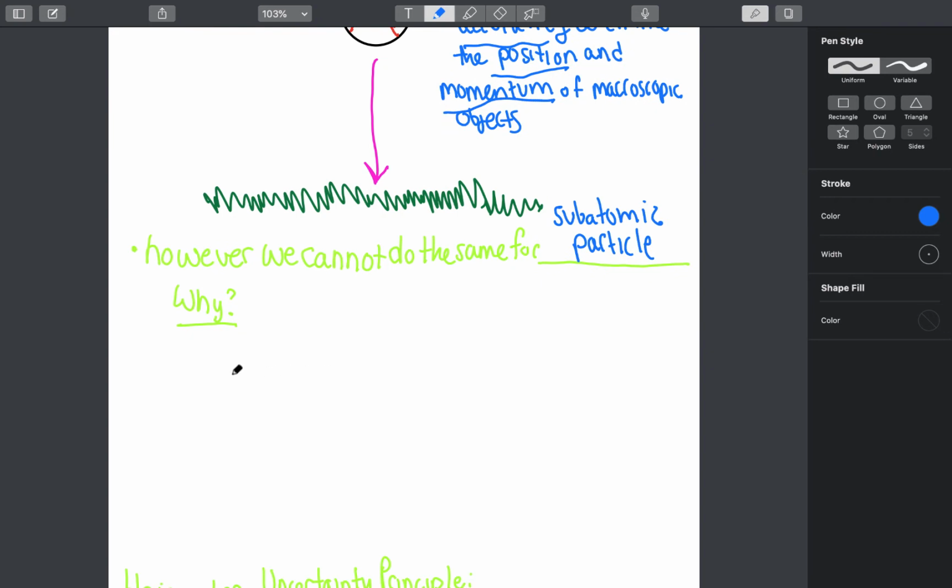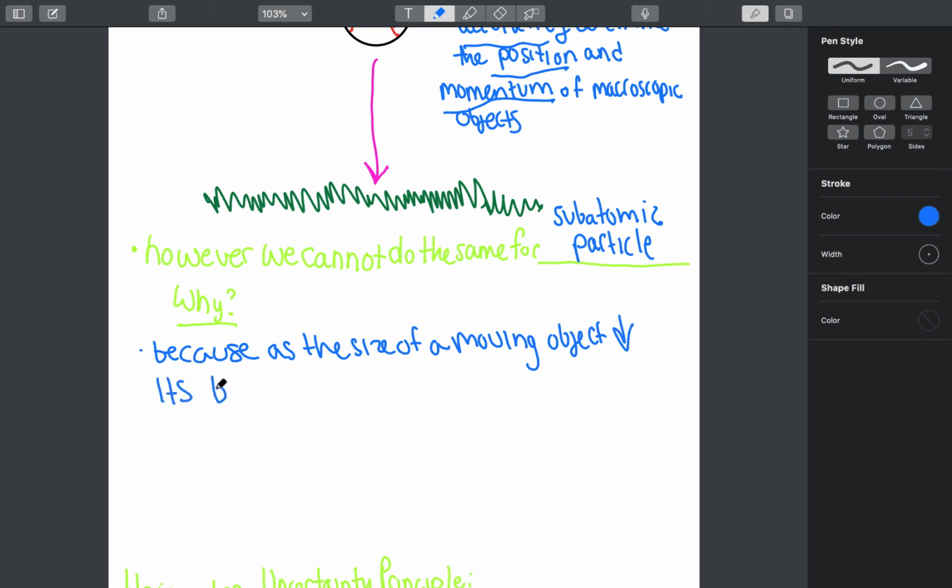Well, it is because as the size of a moving object decreases, its behavior can increasingly be described as a wave.